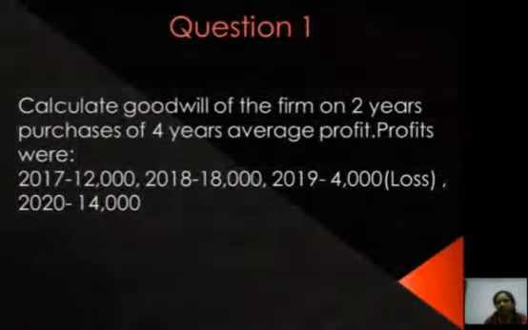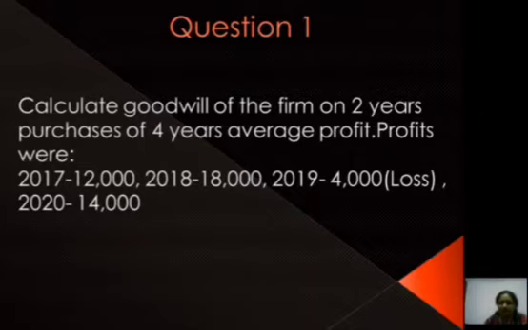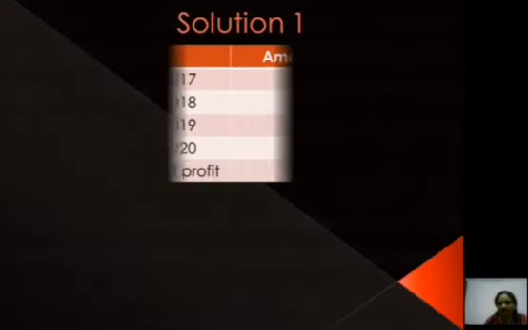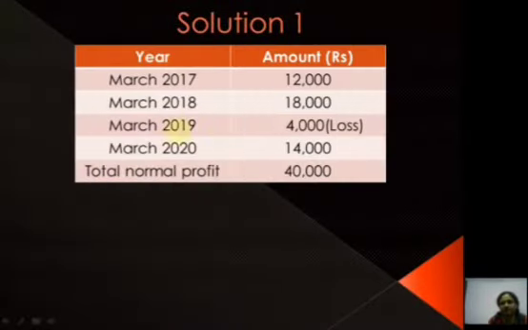Calculate the goodwill of the firm on 2 years purchase of 4 years average profit. Profits were for 2017 12,000, for 2018 18,000, for 2019 4,000, that is loss, and for 2020 14,000. Now in the first column we have to take the years, that is 2017, 18, 19, 20.